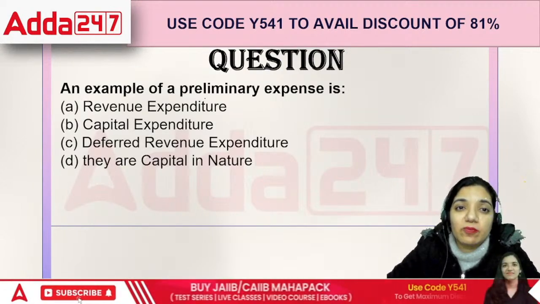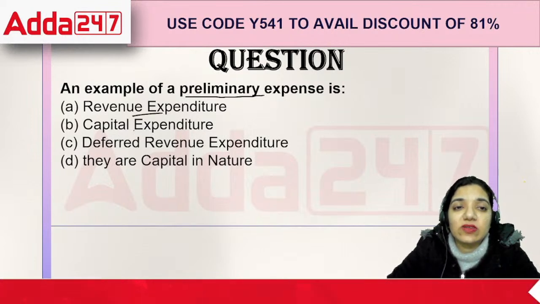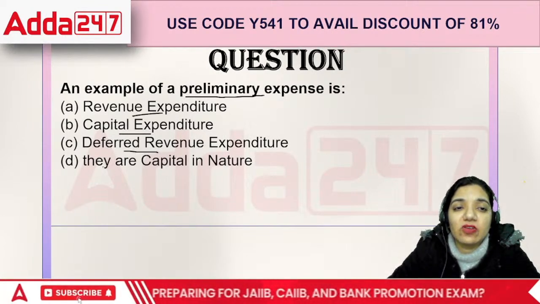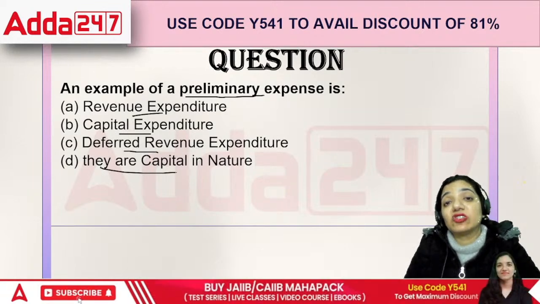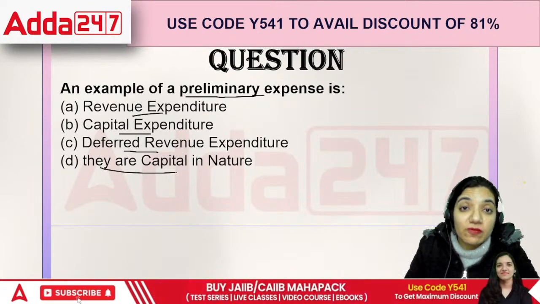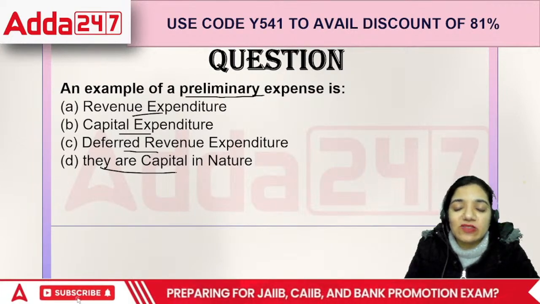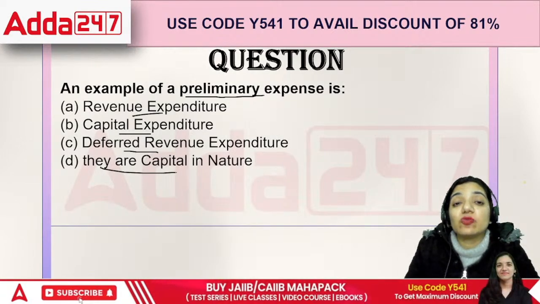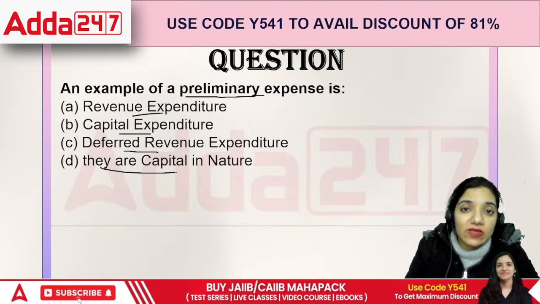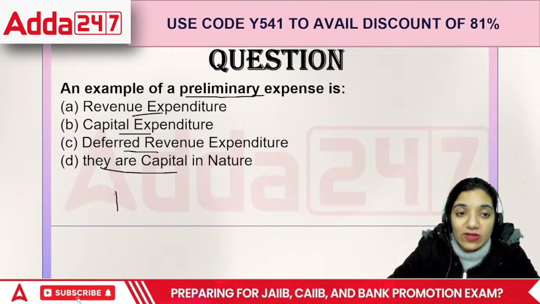An example of the preliminary expense is: revenue expenditure, capital expenditure, deferred revenue, or capital in nature. When we talk about preliminary expenditure, these are those expenditures which were incurred by the organization before it was born. So basically, before the organization was built up, there were certain expenditures that we were required to incur. That is what we call preliminary expenditure. So this expenditure is noted together first.